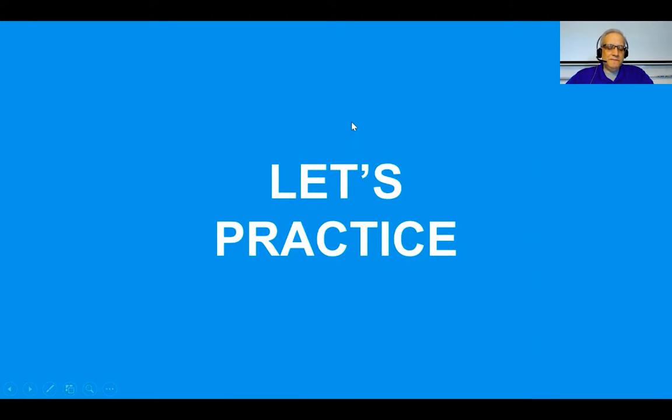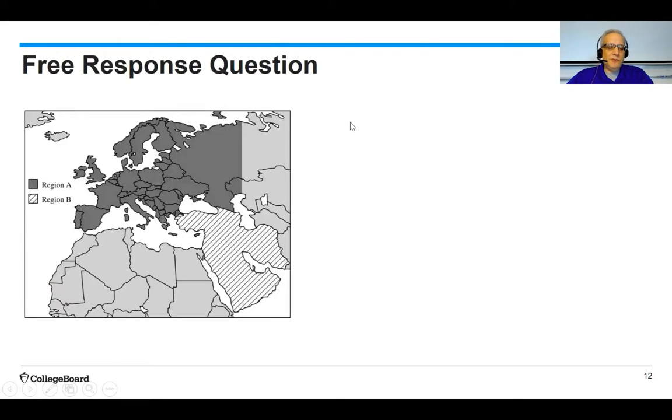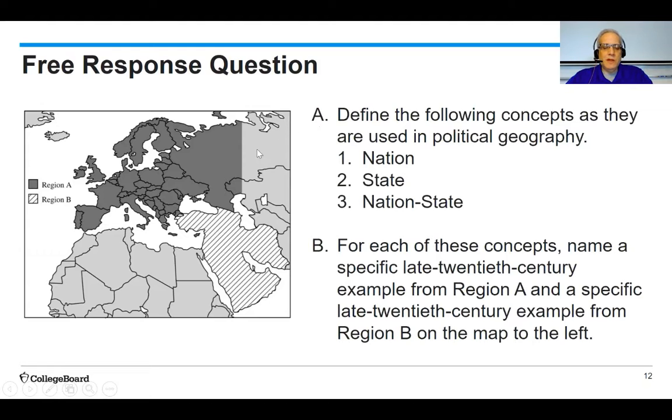So let's practice. Here's a free response question from one of the earlier tests taken for the AP Human Geography test. A. Define the following concepts as they are used in political geography: nation, state, nation state. For each of these concepts, name a specific late 20th century example from region A and a specific late 20th century example from region B on the map on the left.